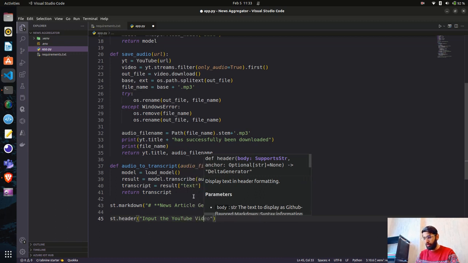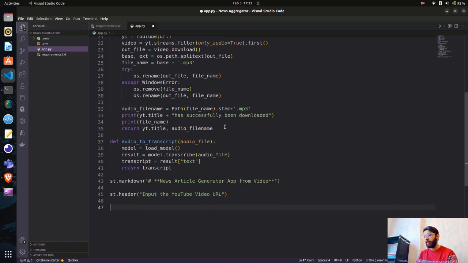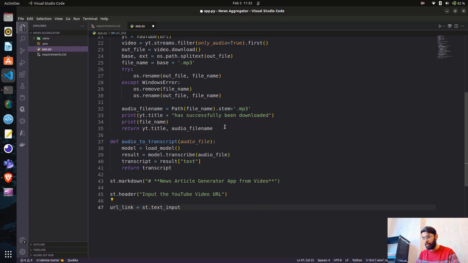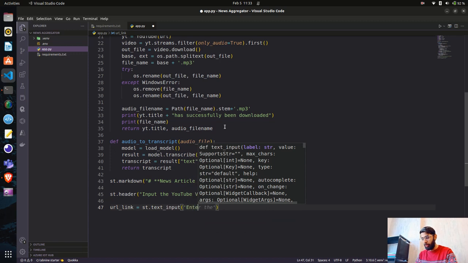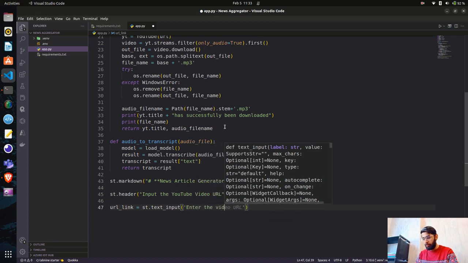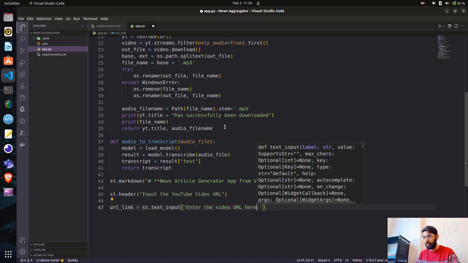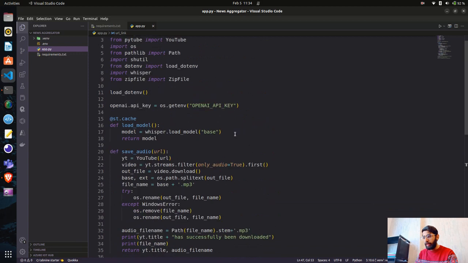And then we will have the URL link, a variable where we'll have this text input, st.text_input, and in that text input we'll have a label that we call enter the video URL here, something like that. Now let's run this and see if we are getting something.